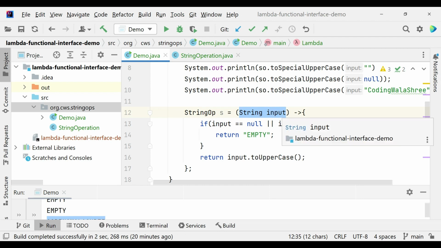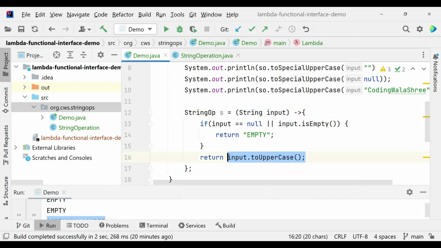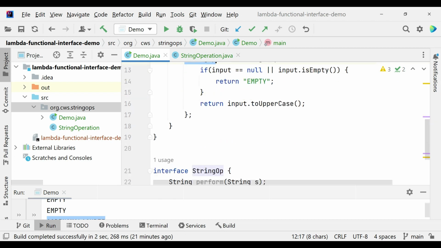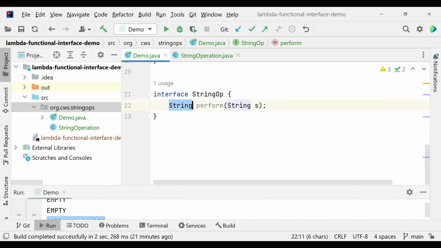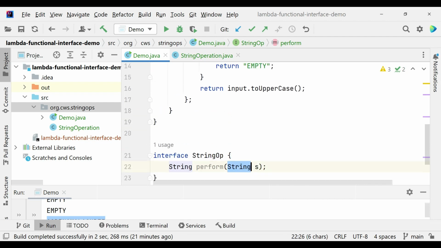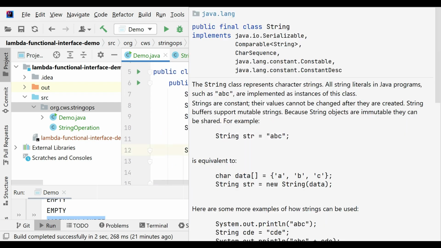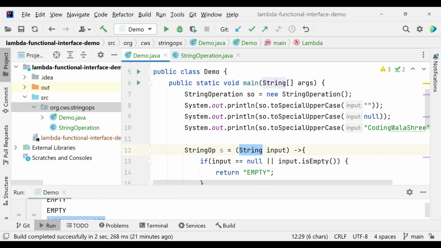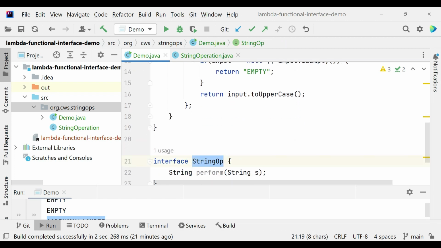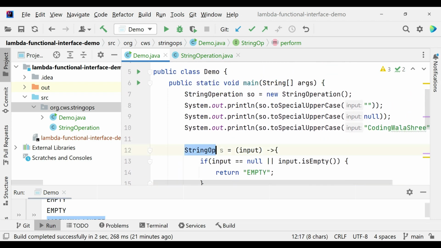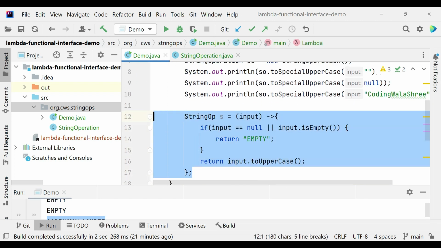It takes the same data type, which is string, as an input, and it returns a string as an output, right? So if I have the left-hand side and I already know that it returns a string and accepts a string, do you think we can omit this as well? Yes, we can, because the compiler can easily judge from this left-hand side functional interface that perform will always take a string as an input, right? So yes, it is optimized to this part of the code.